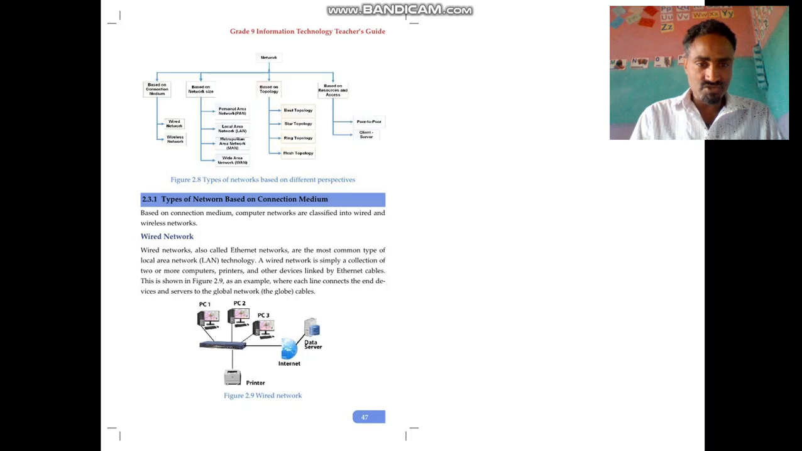By using Ethernet cables, mostly unshielded twisted pair cable, it's possible to establish a network. Therefore, based on the connection medium, a wired network is using cables. It is possible to connect more than two computers. Here are three PCs. PC1, PC2 and PC3 are connected with the switch and connected to the internet service provider by using a telephone line. They are connected by cables. The printer here is also connected with a cable. They use this wired network.